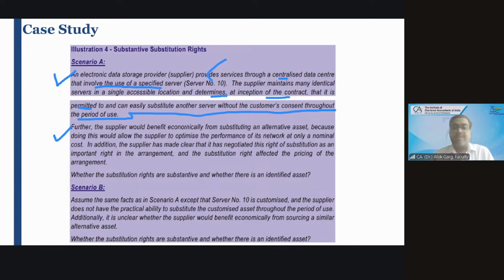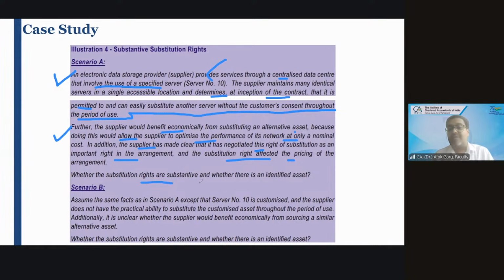Further, the supplier, the lessor, would benefit economically from substituting an alternative asset because doing this would allow the supplier to optimize the performance of the network at only a nominal cost. In addition, the supplier has made clear that it has negotiated this right of substitution as an important right in the arrangement, and the substitution right affected the pricing of the arrangement also.